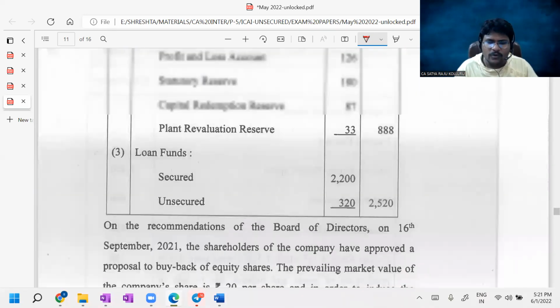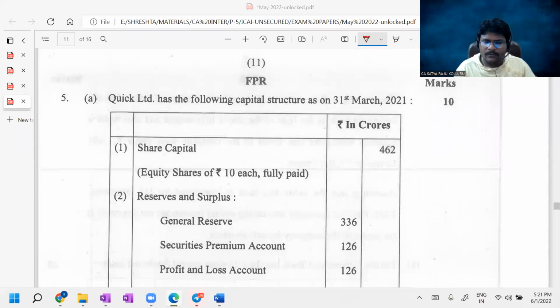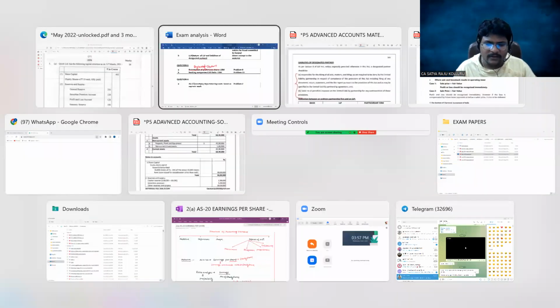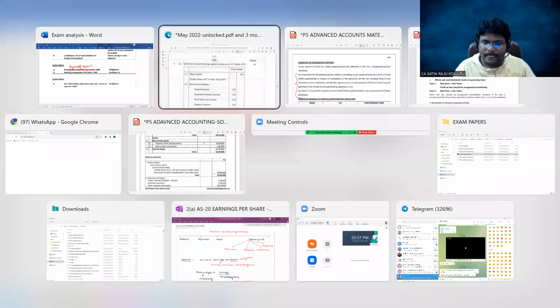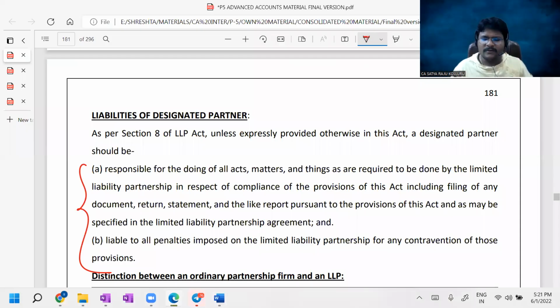And the similar problem we have already done. I'll open that problem. I don't want to discuss each and everything here, which is problem number 9. I'll just open the same. There is only a change in the names of the companies. The remaining is as it is, guys. Just a moment, I'll open that.